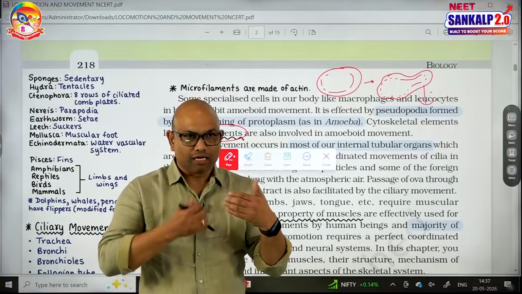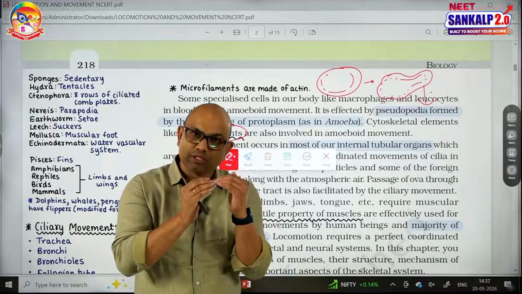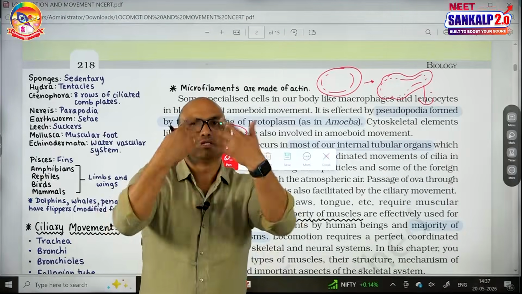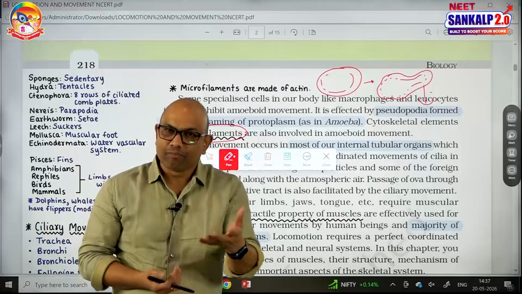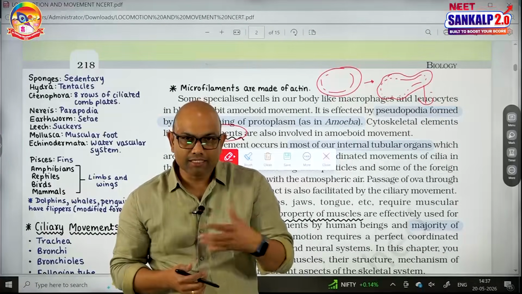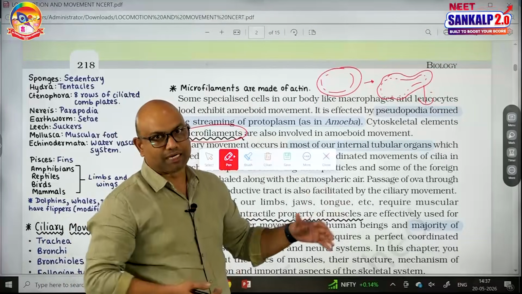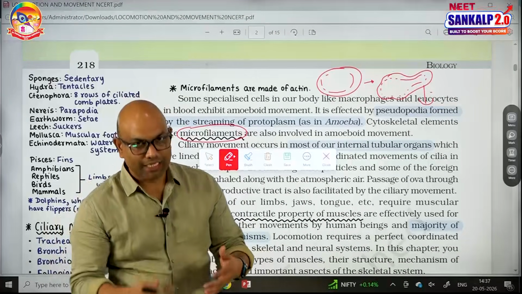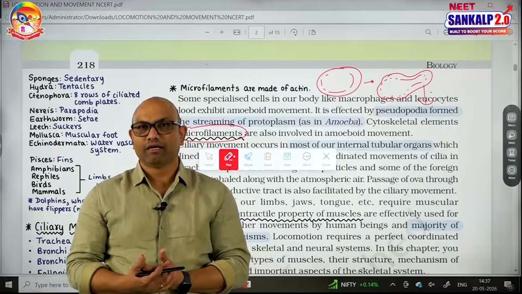The upward movement of cilia can trap and move the dust particles towards the nose, so elimination of dust particles. And even in our brain and spinal cord, we have ciliated epithelium that causes the currents in cerebrospinal fluid. So ciliary movement is there in these parts like fallopian tubes, trachea, bronchi, central canal of spinal cord, ventricles of brain.